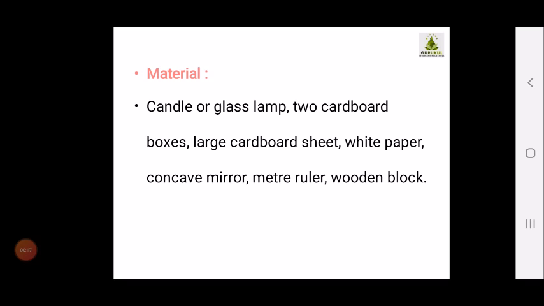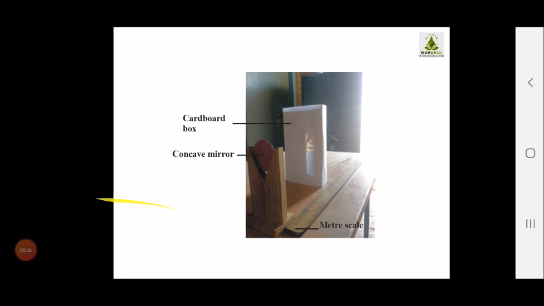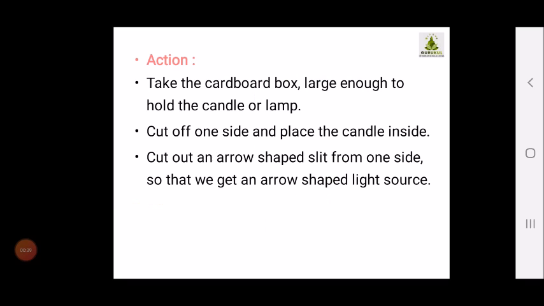We have to take a candle or glass lamp, 2 cardboard boxes, large cardboard sheet, white paper, concave mirror, and meter rule and wooden block. Okay, so this sort of arrangement you are supposed to do. You have to take a cardboard box, keep a concave mirror, and a meter scale is kept.